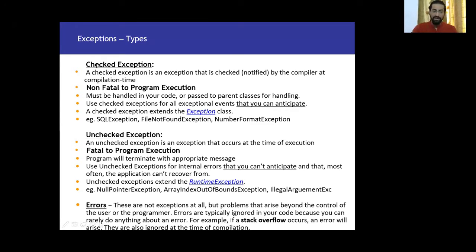So if you're writing a checked exception, you have to make sure that it is extending the Exception class. And if you're using an unchecked exception, then we need to make sure that it is extending RuntimeException. The famous example is NullPointerException.